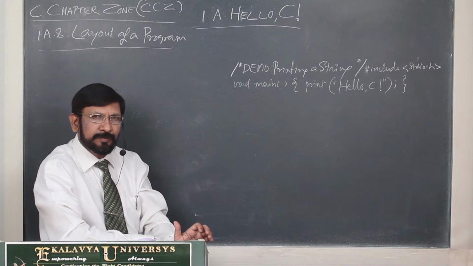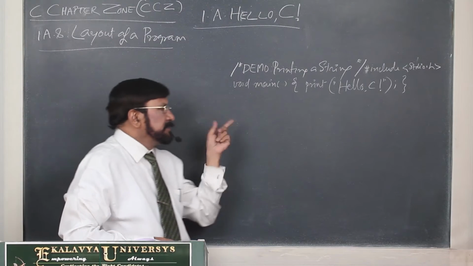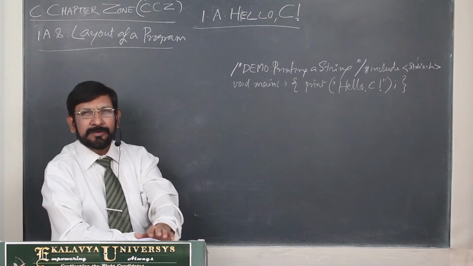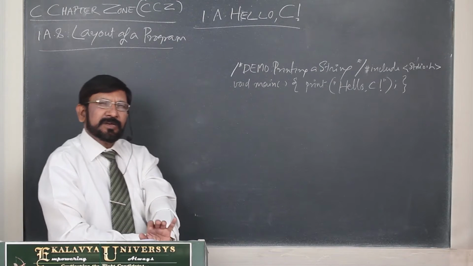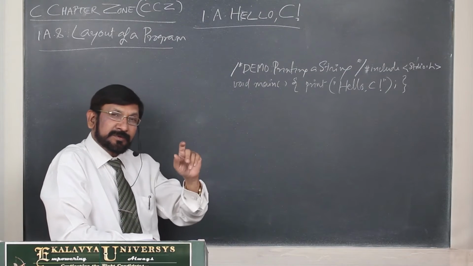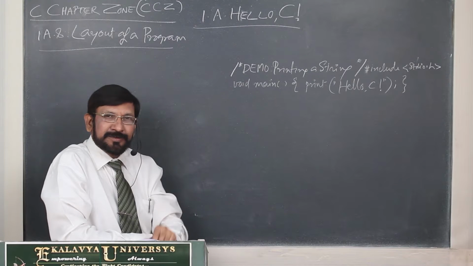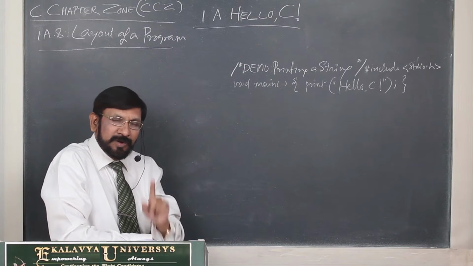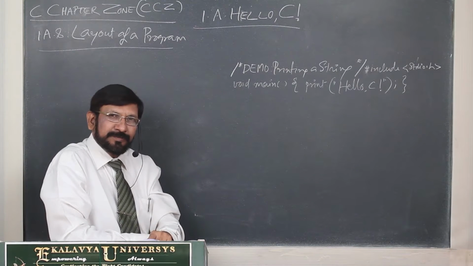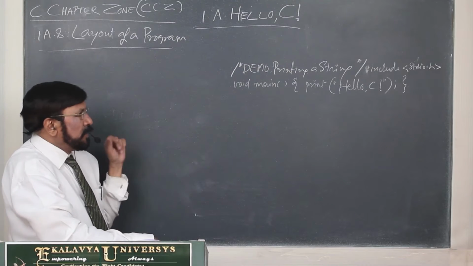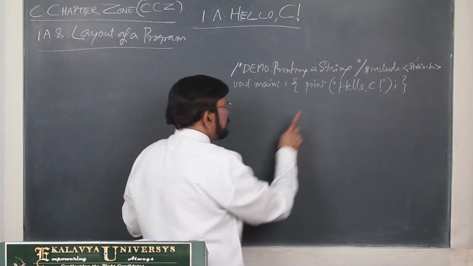You strictly follow them. And in this context, one very important point: C is a free form language. 100% not correct. Only one exception is there, so you can take it as 99%. What is that one exception? Now I tell you.